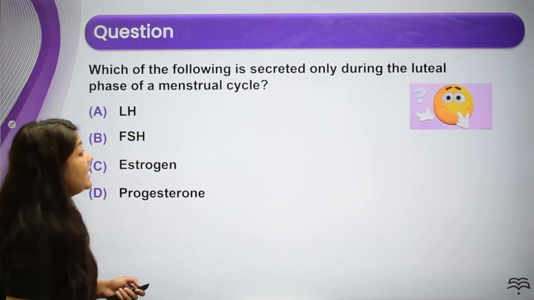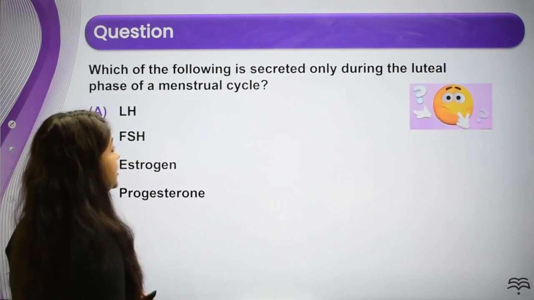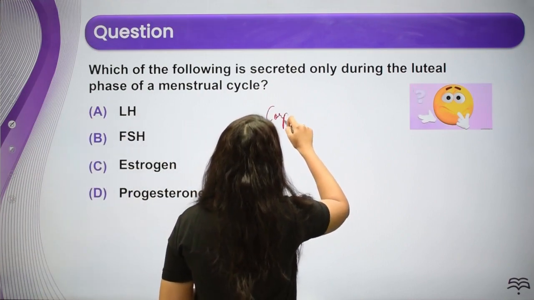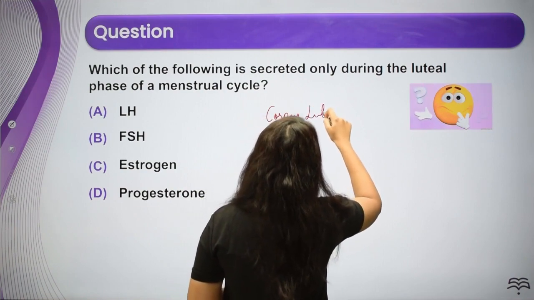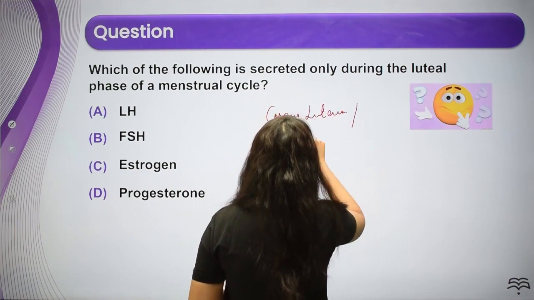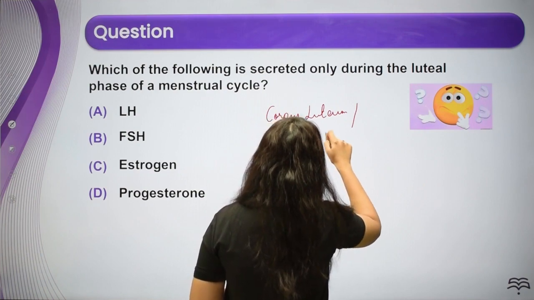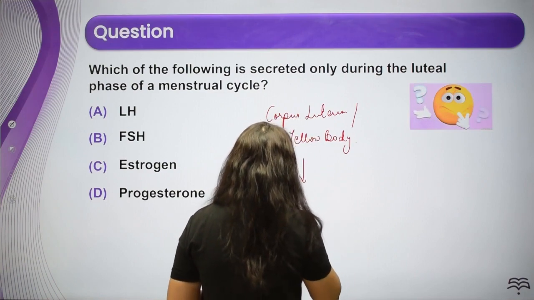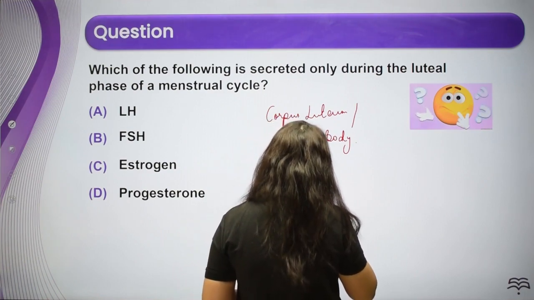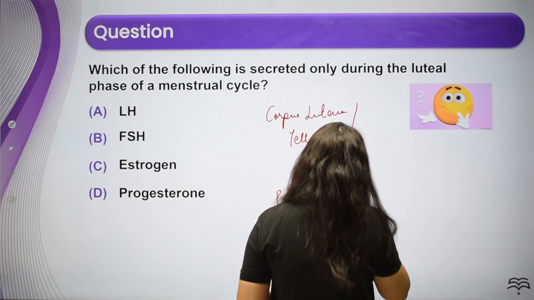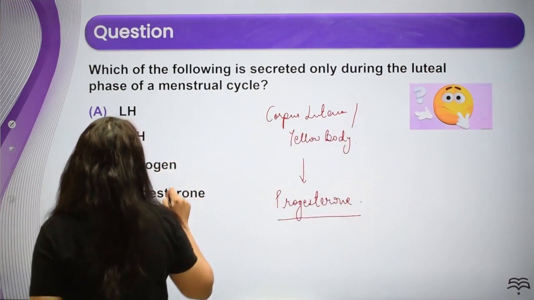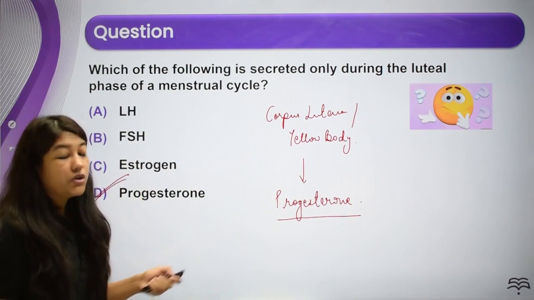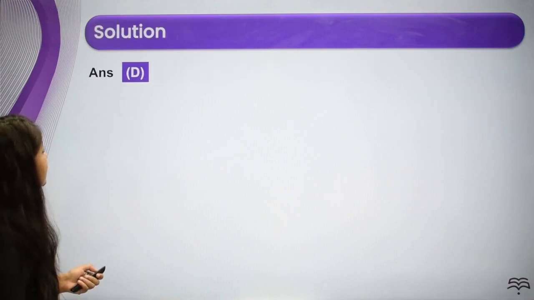Which of the following is secreted only during the luteal phase of the menstrual cycle? Luteal phase मतलब we are talking about corpus luteum, okay, the yellow body. इस पे भी question आ चुका है. ये क्या secrete करता है? It secretes progesterone, right? आंसर ढूंढ लेते हैं. LH, FSH, estrogen, progesterone. What is going to be our answer? Our answer is going to be progesterone, right? Next.